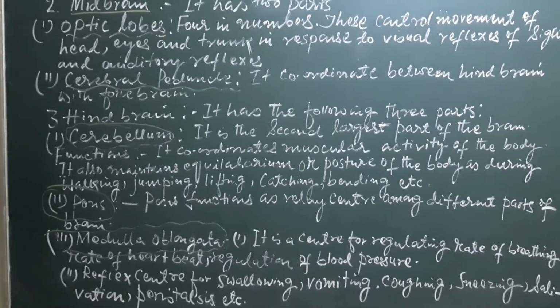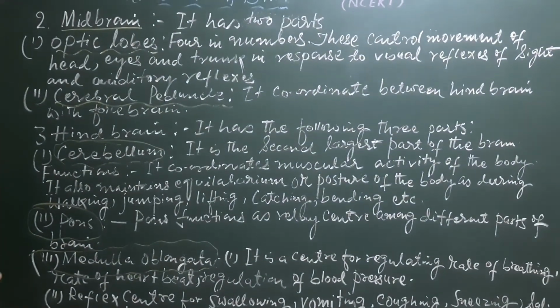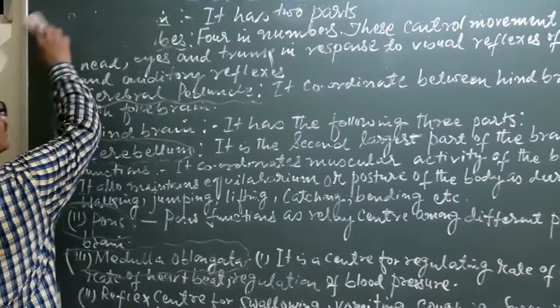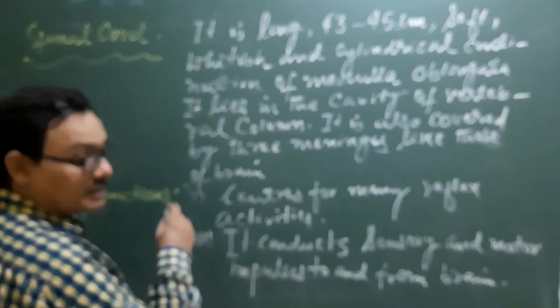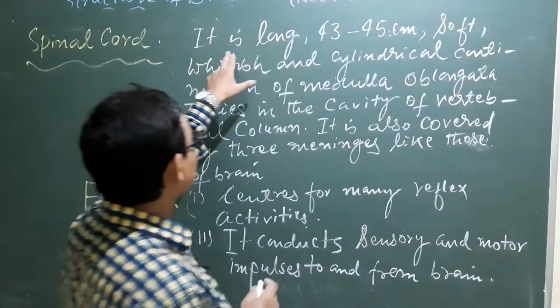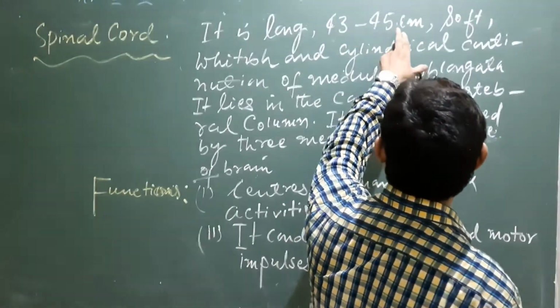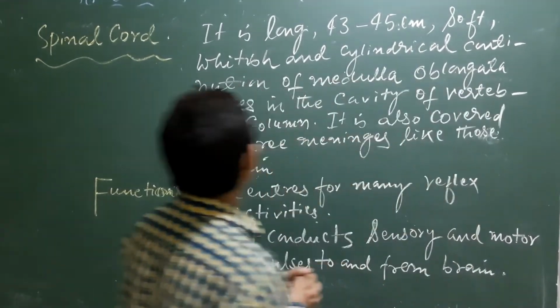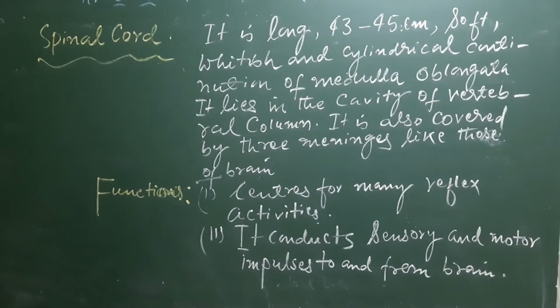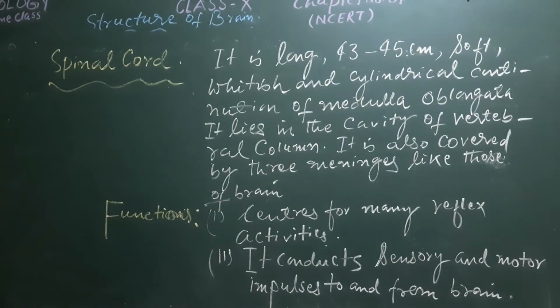But one more important part is the spinal cord, just 1, 2, 3 lines. Here is the definition of the spinal cord. It is a 43 to 45 centimeter long, soft, whitish and cylindrical continuation of the medulla oblongata. It lies in the cavity of the vertebral column.